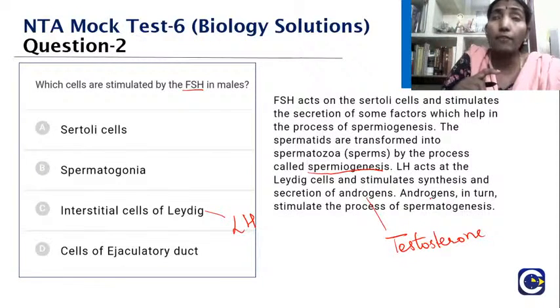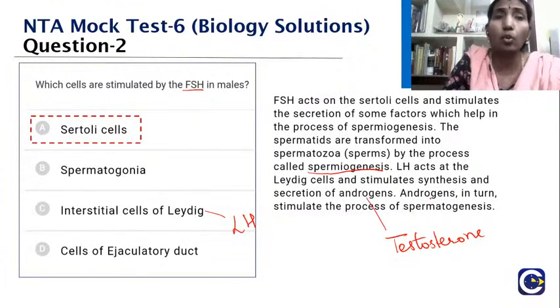And what about the FSH? It is the Sertoli cell. Rather, it helps in the indirect way of performing spermiogenesis, so it has a role in spermatogenesis. Okay, very good. We'll move to the next question. The answer is Sertoli cells.